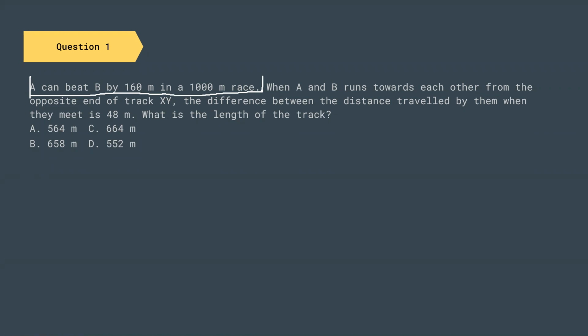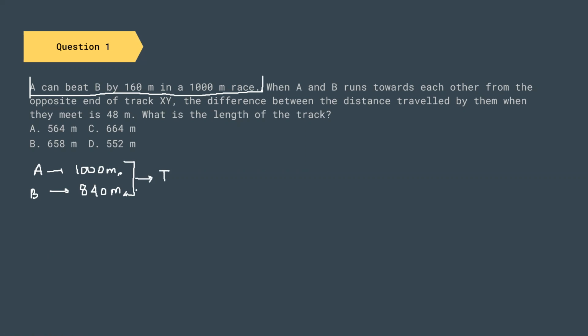So it means that if A and B run together in a 1,000 meter race, A will cover 1,000 meter and B is going to cover 160 meter less than 1,000 meter, that is 840 meter. So by the time A covers 1,000 meter, B is going to cover 840 meter, and the time taken by both of them is going to be constant.